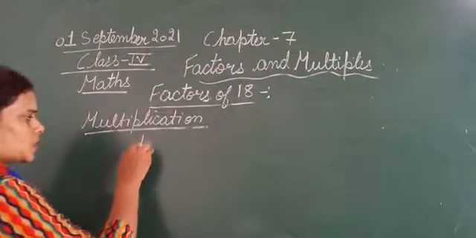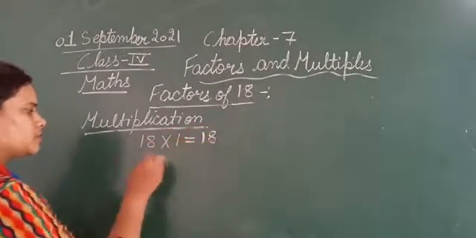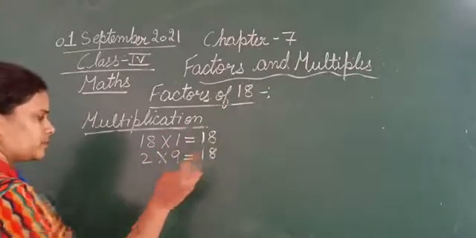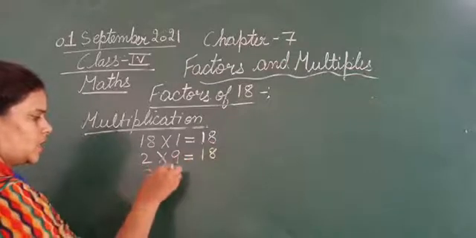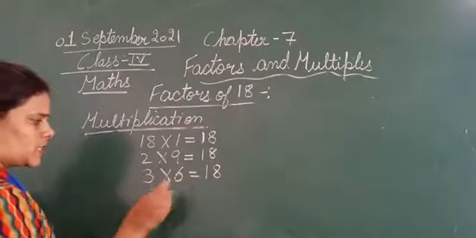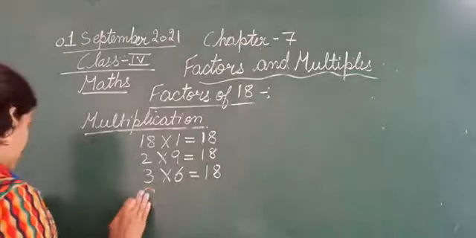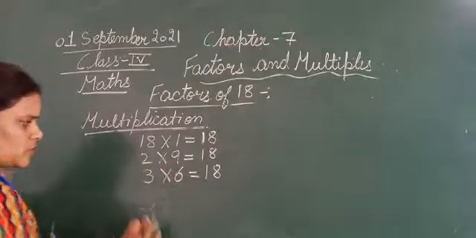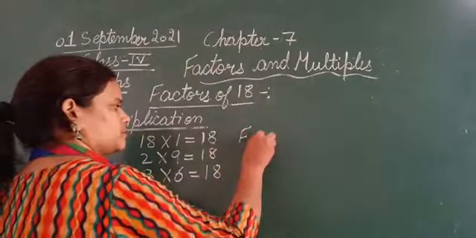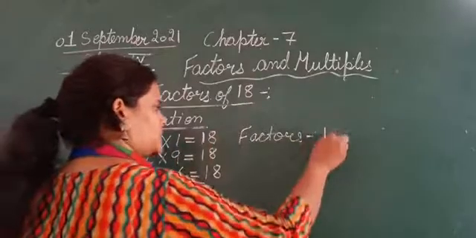So first is 18 into 1 is equal to 18. 2 into 9 is 18. 3 into 6 is 18. 6 into 3 is 18. Now 2 into 9 or 9 into 2, that is also 18. So the factors कौन कौन से हुए इसमें? This is factors. इसमें that is 18 and 1, or 1 and 18.